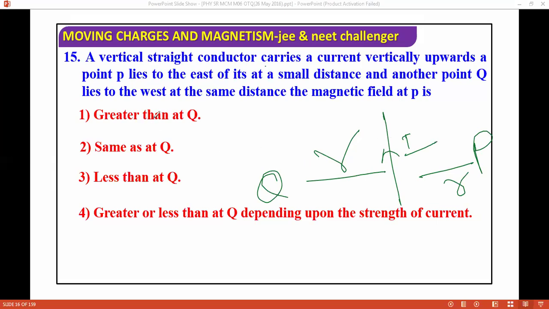So this is an easy question. Go through the options. What is the correct answer? The correct answer will be greater than at Q. Okay, greater than at Q.